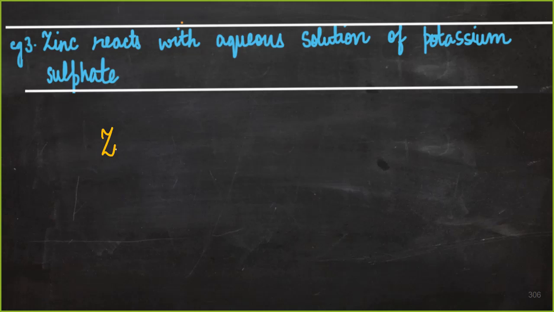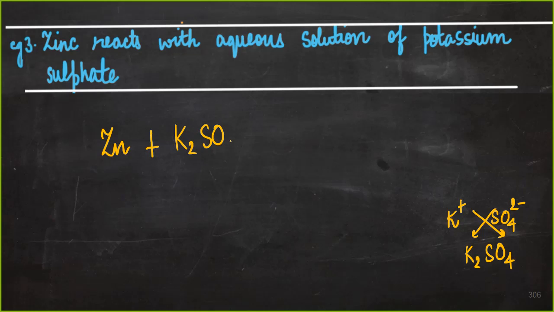Zinc would be Zn and it is reacting with potassium sulfate. So potassium is K plus, sulfate is SO4 2 minus. So it should be K2SO4, right? So if we write K2SO4 over here, what do we get?